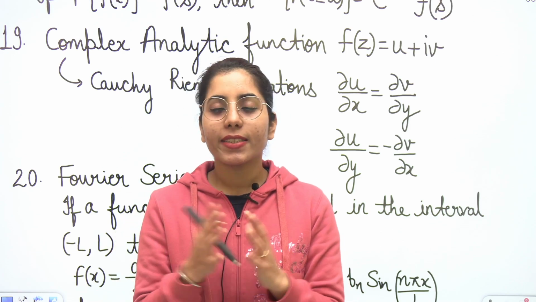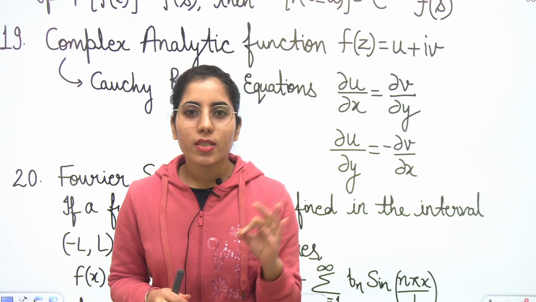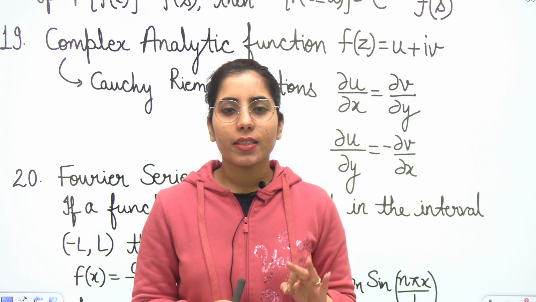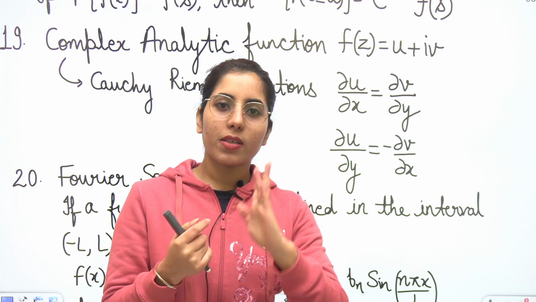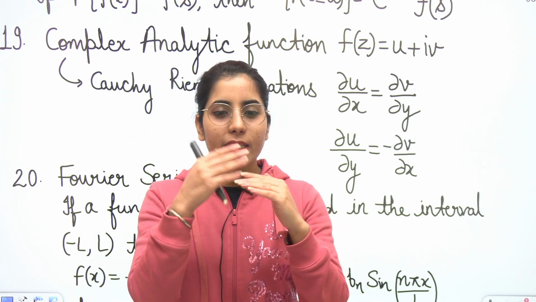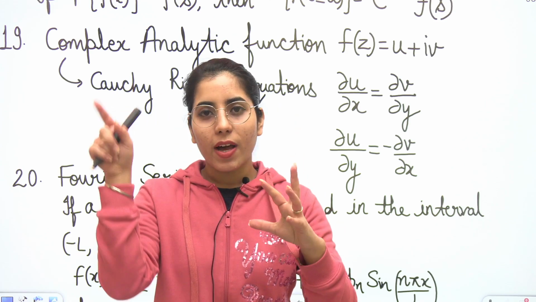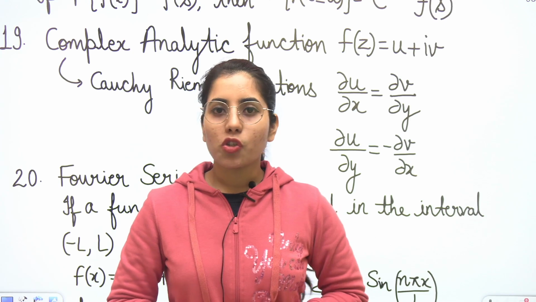What is this z? z is the complex number x plus iota y. Whether the positive integer power of z is present there or a negative power is present. If the positive integer power of z is present, for example (z squared plus 3) whole power 5, then you will say it's an analytic function.